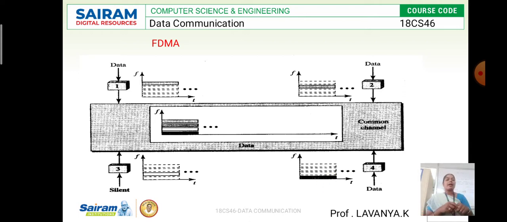So here, each station uses a different frequency, which is marked by using different colors in the frequency bands. The respective devices, when they want to communicate from one device to another device, have to use their respective frequency bands, and based on that they are able to communicate.